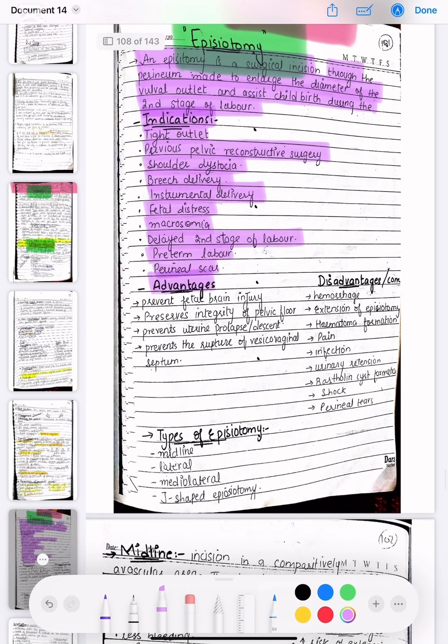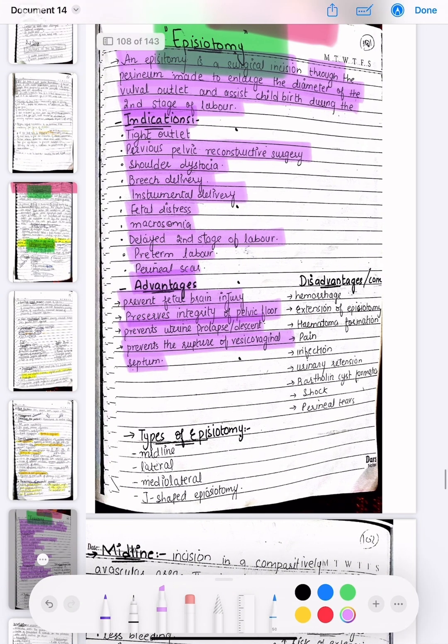The advantages of the episiotomy are that it prevents fetal brain injury, preserves integrity of the pelvic floor, prevents uterine prolapse or descent, prevents rupture of the vesicovaginal septum. The disadvantages are hemorrhage, extension of episiotomy, hematoma formation, pain, infection, urinary retention, Bartholin cyst formation, shock, and perineal tears.